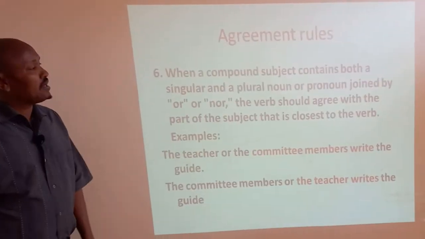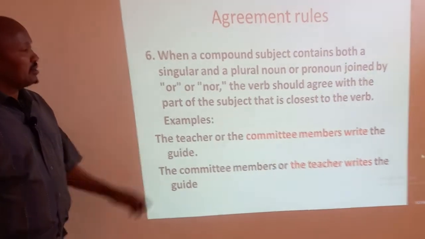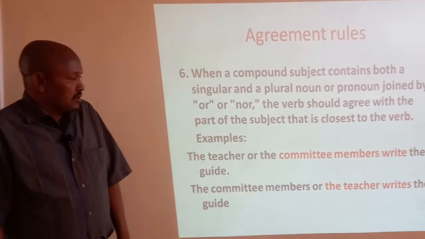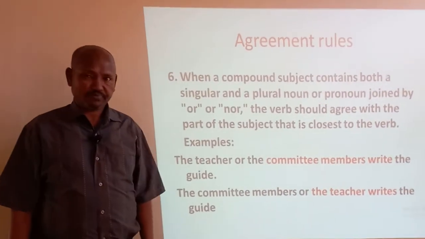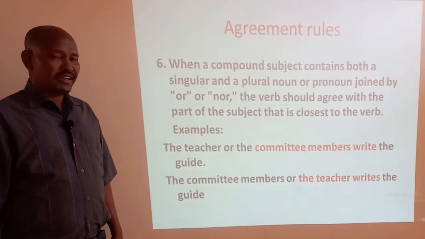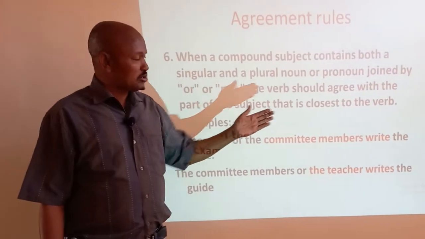The other one, when a compound subject contains both singular and plural nouns or pronouns joined by or, nor, we should agree with the part of the subject that's closest to the verb. Yeah, right. Absolutely right. Good. The teacher or the committee members write the guide. What's our focus here? What kind of noun is closest to the verb?